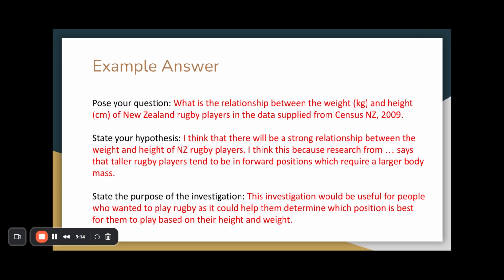I think this is because research from blah-de-blah-de-blah says that taller rugby players tend to be in the forward position, which require a larger body mass. State the purpose of your investigation. This investigation will be useful for people who want to play rugby, as it would help them determine what position may be best for them to play based on their height and weight. Okay, a very loose one. You need a lot more in your purpose so that you actually have a good understanding of what you're investigating.